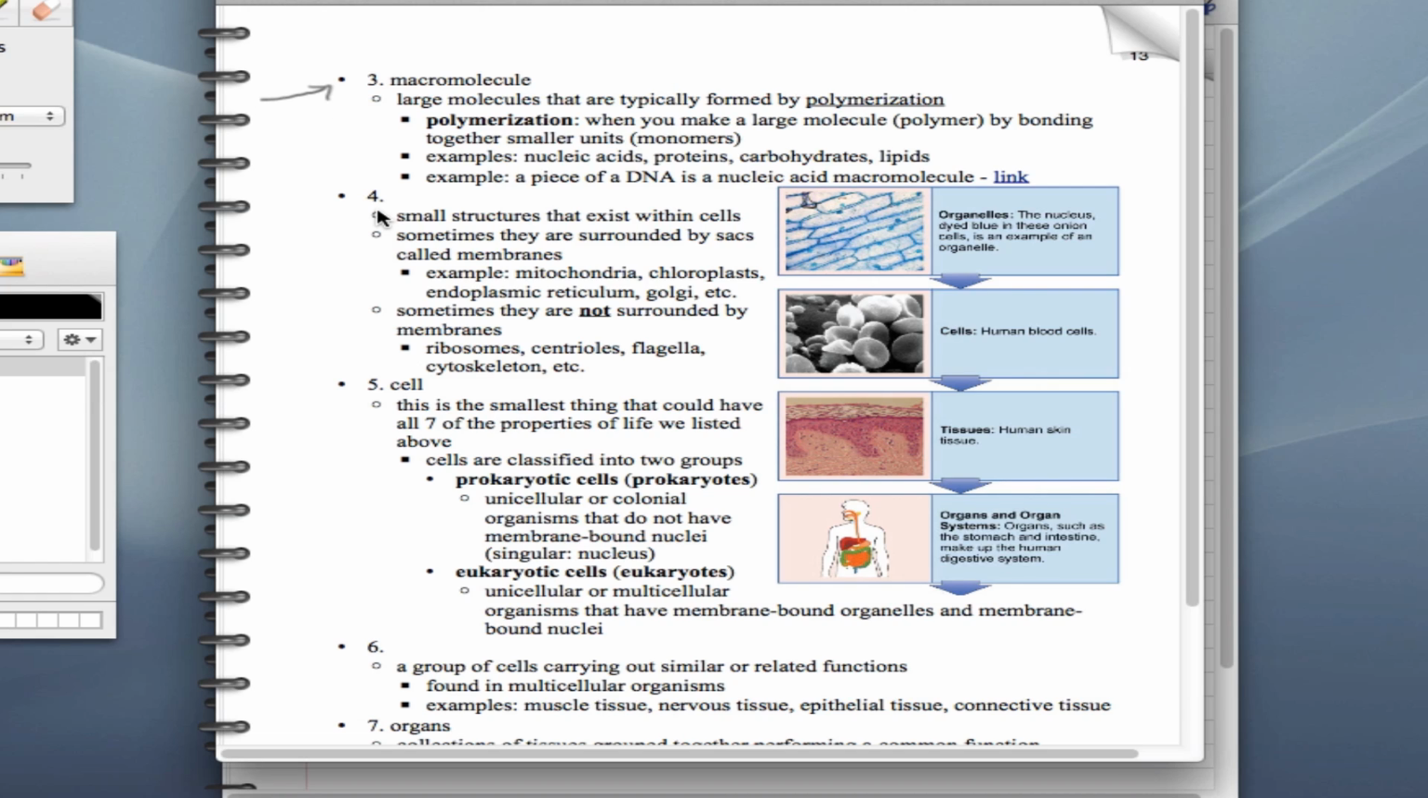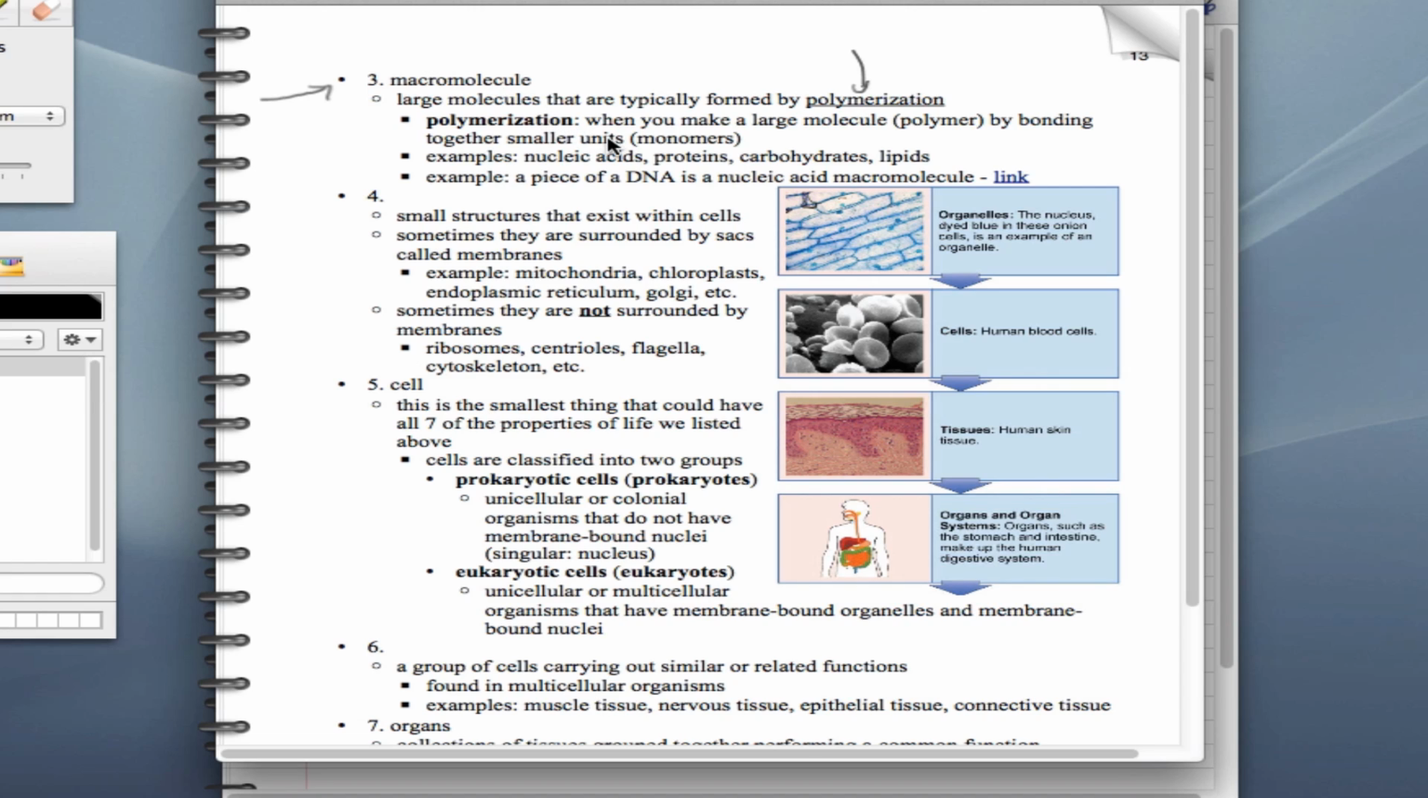Macromolecule is a word that's specific to biology. In this case, macro means big, right? A macromolecule is a large molecule. Usually these are formed by the process of polymerization. Polymerization is when you make a large molecule by sticking together a bunch of small molecules, kind of like how you can make a large train by sticking together a bunch of train cars. You can make a large macromolecule by sticking together many monomers.